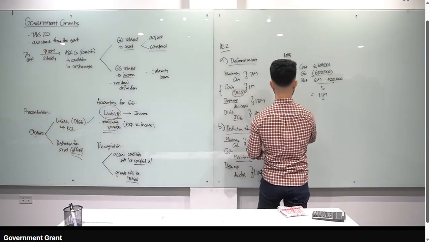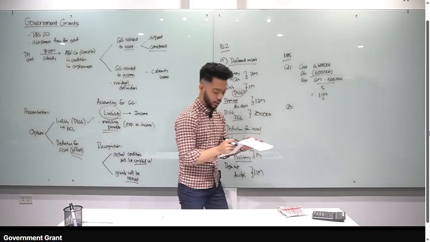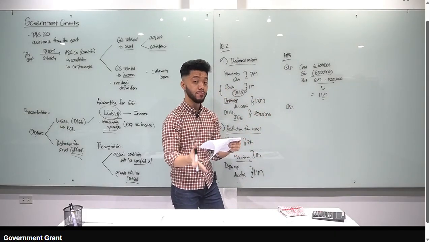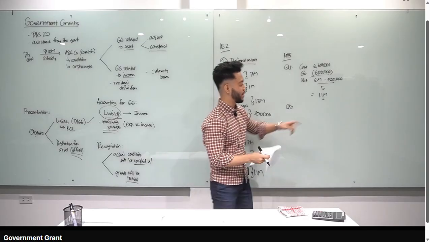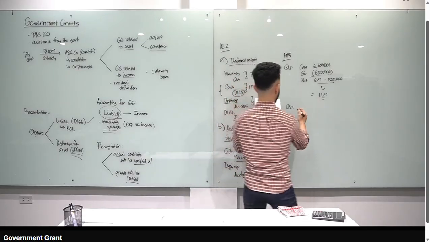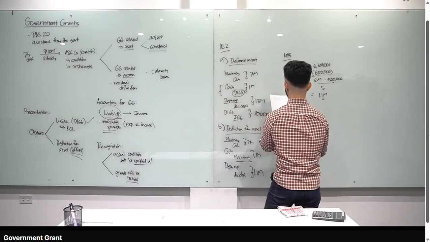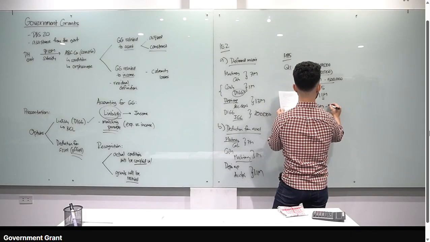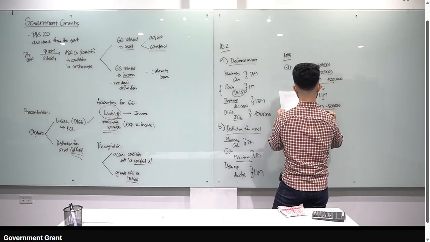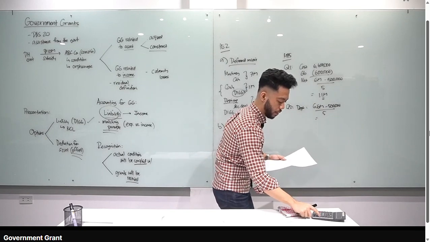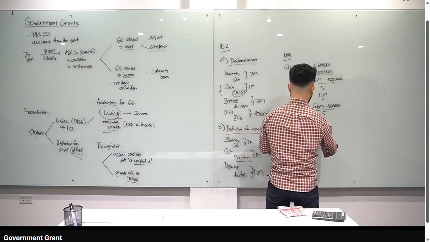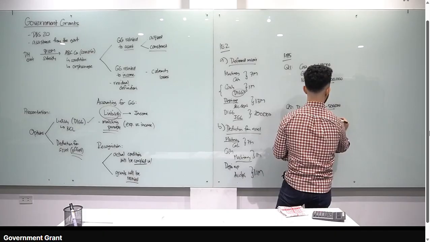Okay? Question number 2. Assuming the policy is to treat the grant as a deferred income or a liability, what is the total impact to P&L? Well, alam natin, dapat ito rin yung impact niya. Pero i-prove natin. So, yung depreciation, okay, so how do you compute for depreciation? 6.6 million minus residual value of 500,000, i-divide natin by 5 years. 6.6 million minus 500,000 divided by 5, that gives you 1,220,000. Ito yung depreciation expense.